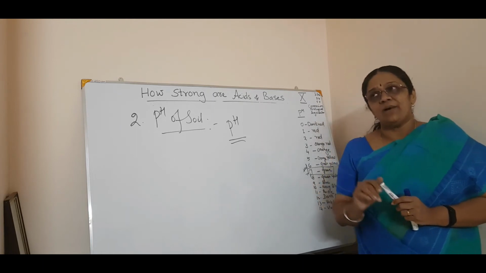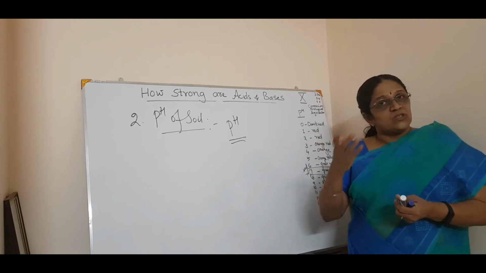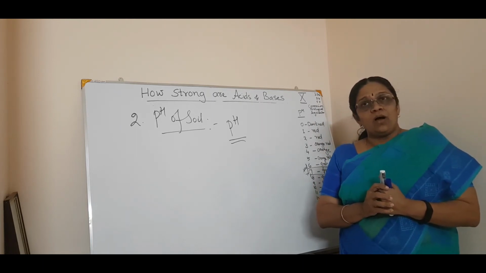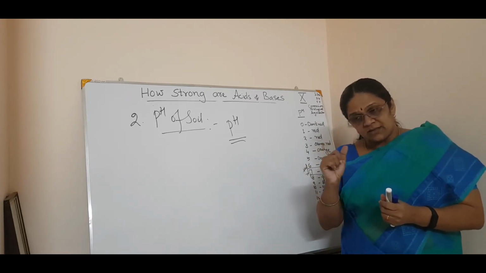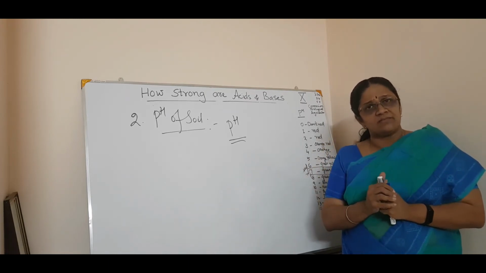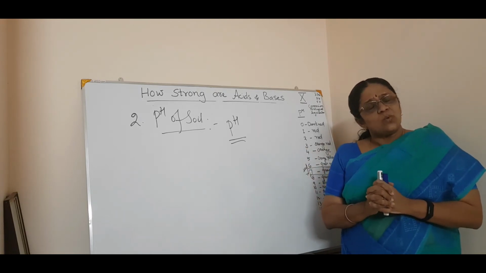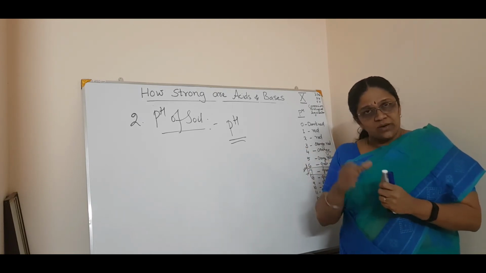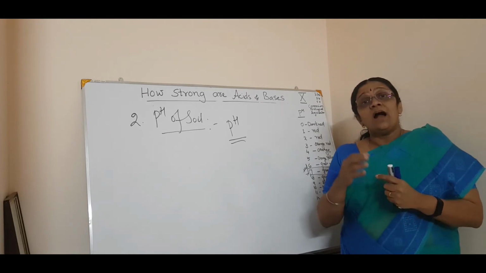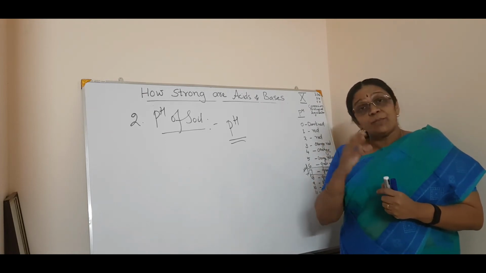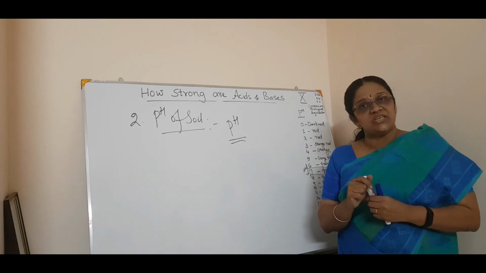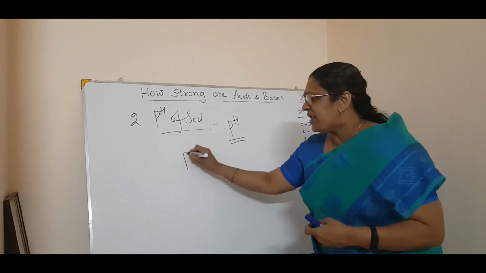For example, I have a rose plant. I planted it 2 months back and it is not flowering, and it is not looking healthy either. So what I did, I took that soil and found the pH. Now the problem is how to find the pH of a soil. It is very simple.